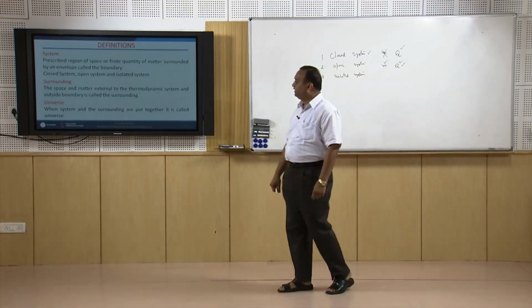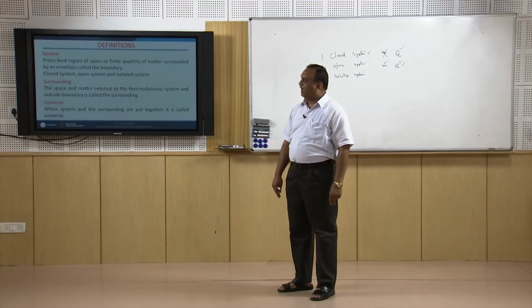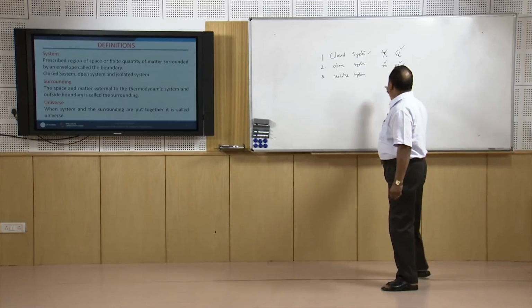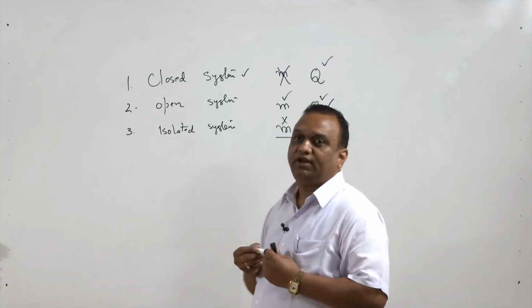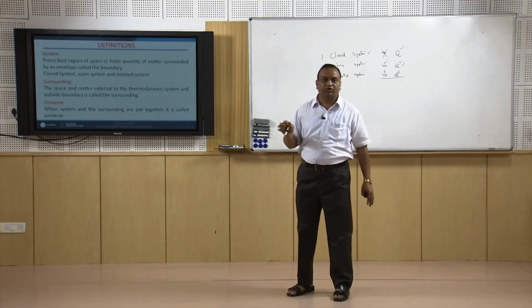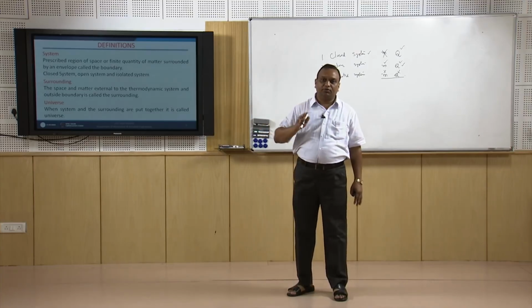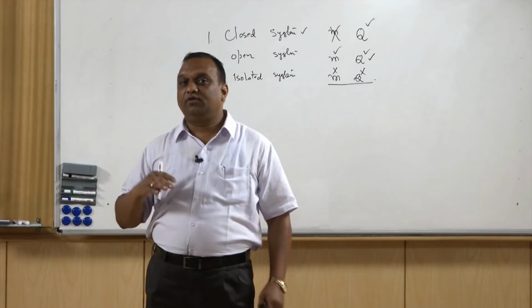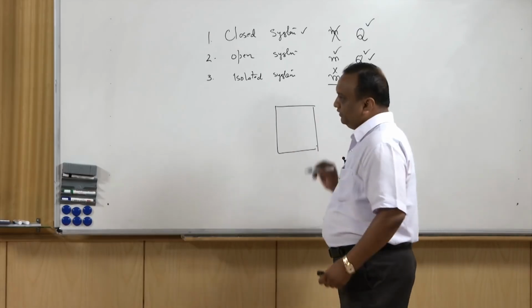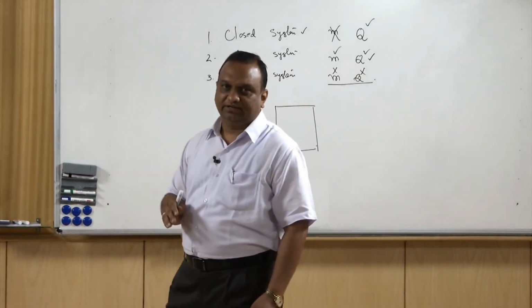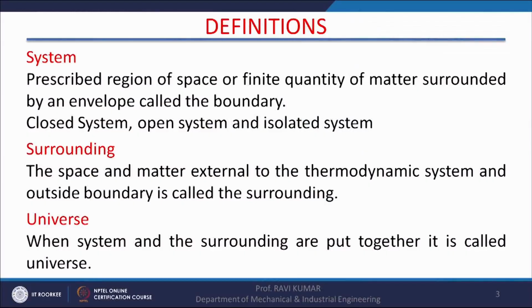Now, the third type of system is isolated system. Isolated system means there is no mass transfer and there is no heat transfer. That is possible if I insulate all walls and the floor of this room and close all the windows. In that case, there will not be any heat transmission from the surroundings and the room will become an isolated entity. Now, surroundings: anything outside the system is surrounding. So, the entire universe outside this room is surrounding, and system and surrounding together make the universe.